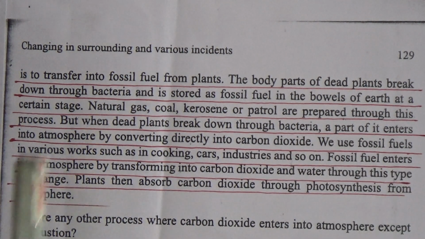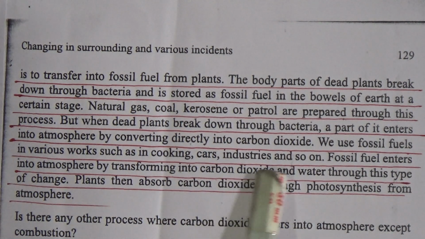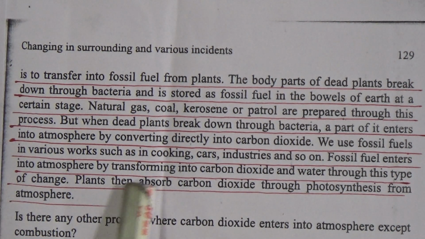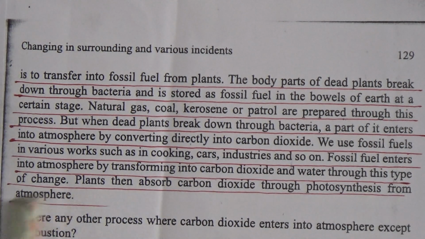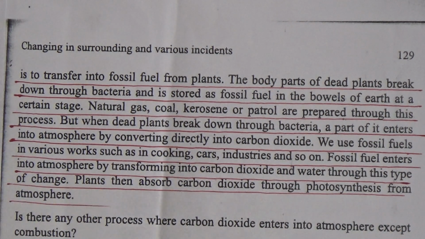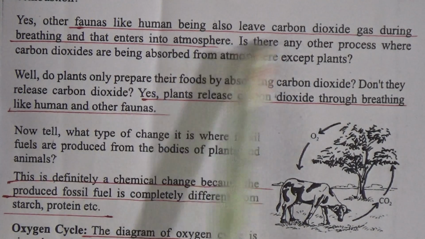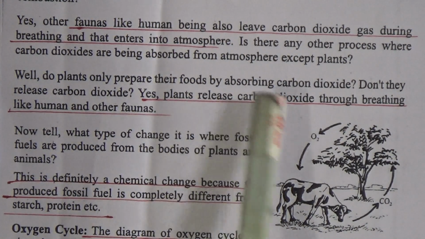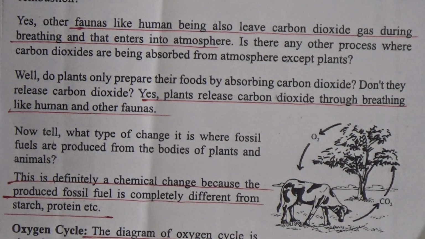We use fossil fuels in various works such as cooking, cars, industries and so on, and fossil fuels enter the atmosphere by transforming into carbon dioxide and water through this type of change. Plants then absorb carbon dioxide through photosynthesis from the atmosphere. So, my dear students, like other fauna, human beings also release carbon dioxide gas during breathing, and that enters the atmosphere, and plants also release carbon dioxide through breathing like humans and other fauna.